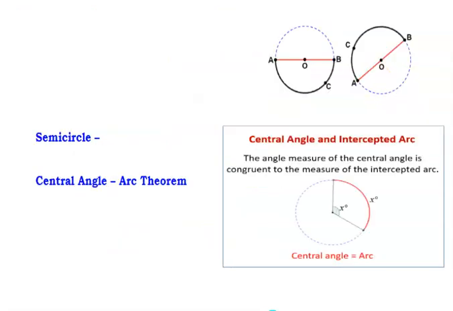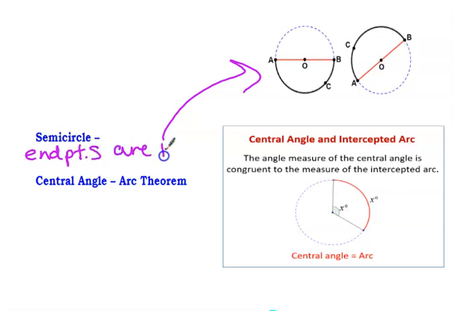All right, now what on earth is a semicircle? Well, a semicircle is right there. That just means the endpoints are the diameter. The endpoints of the semicircle are the diameter. So it's going to equal 180 degrees.